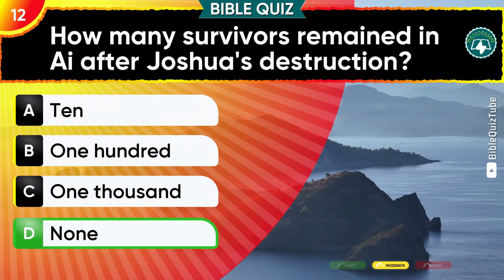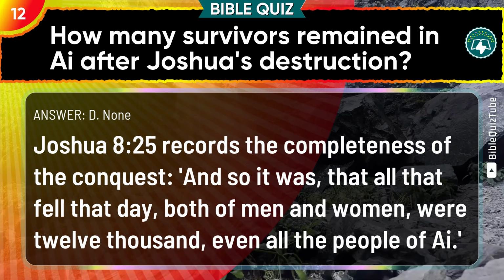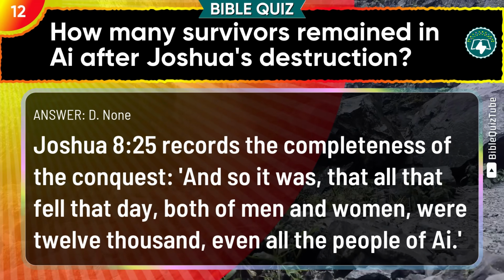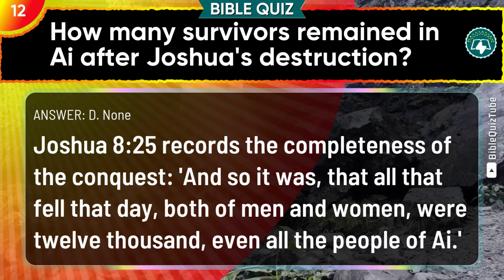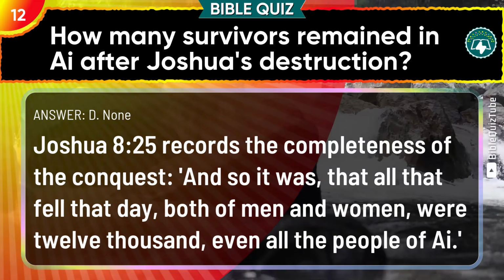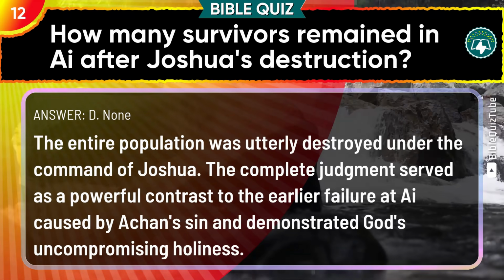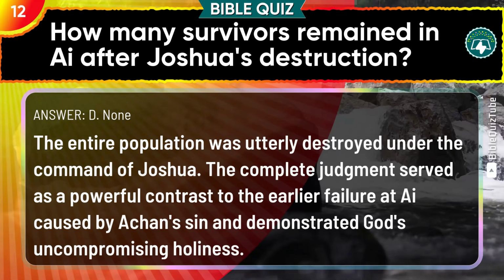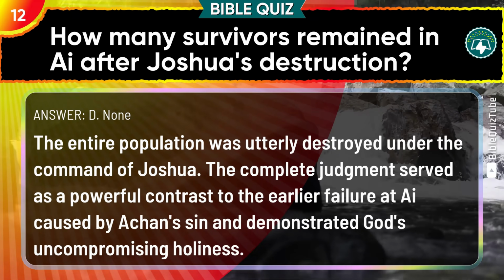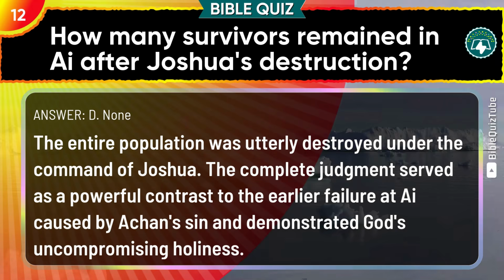The explanation. Joshua chapter 8 verse 25 records the completeness of the conquest. "And so it was that all that fell that day, both of men and women, were 12,000, even all the people of Ai." The entire population was utterly destroyed under the command of Joshua. The complete judgment served as a powerful contrast to the earlier failure at Ai, caused by Achan's sin, and demonstrated God's uncompromising holiness.